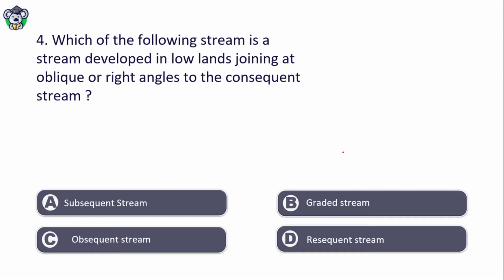Which of the following streams is a stream developed in a lowland joining at oblique or right angles to the consequent stream? Subsequent stream, graded stream, obsequent stream, resequent stream. The right answer will be option A, that is subsequent stream. What are obsequent stream and resequent stream?